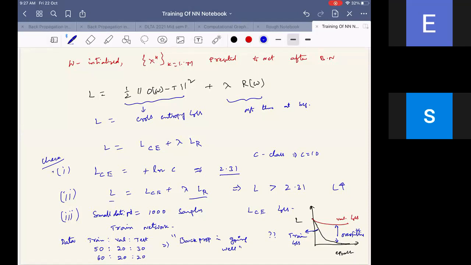The previous checks indicate that forward propagation is fine. So now back propagation is also good.